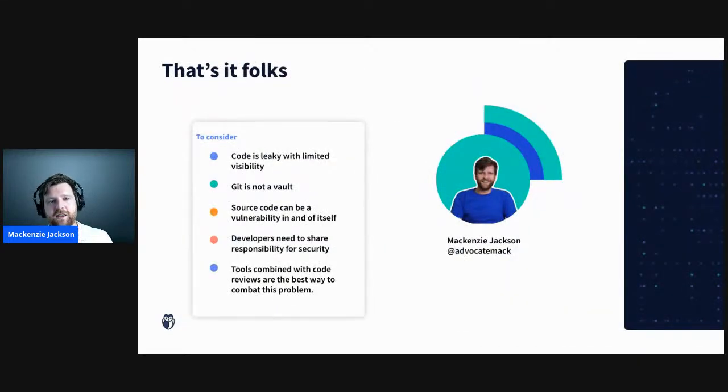Okay, so that's it from me. Just as a quick rundown, to take away from this talk, remember that code is a very leaky asset, and we have limited visibility over where it ends up sprawling. Git's not a vault. It's not an appropriate place to store sensitive information, and our history always lives on. So source code can be a vulnerability in and of itself, so we need to protect it as if it was such an asset. Developers need to share responsibilities, and also we need to use tools in conjunction with code reviews, training and awareness to make sure that we can maintain security in our source code.